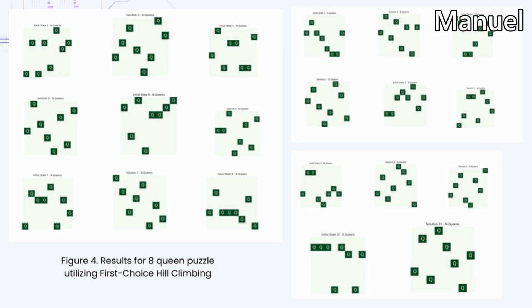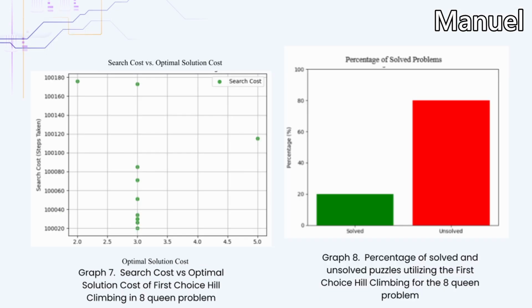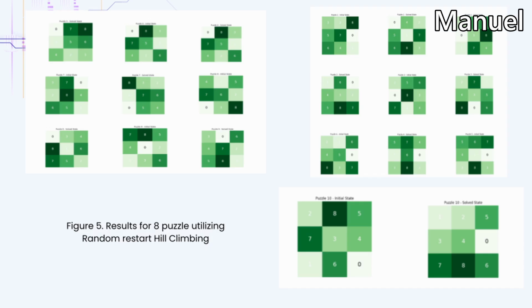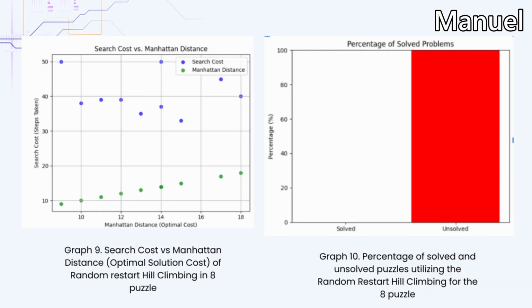Over here we see the 10 instances for the 8-queen puzzle utilizing first choice. In the results for the first choice hill climbing exercise, we can see that 20% of the puzzle instances were solved, with the optimal cost being around 3. Over here we see the 8-puzzle using random restarts, and we see that none of the instances were able to be solved.